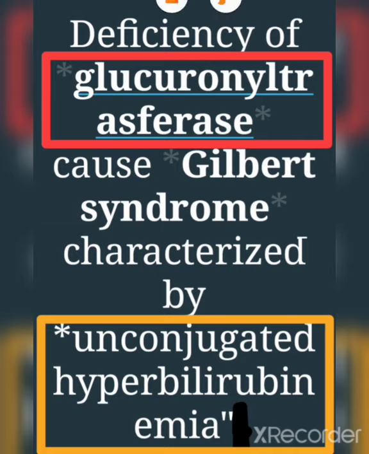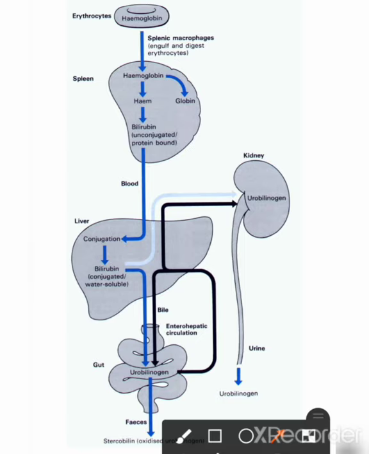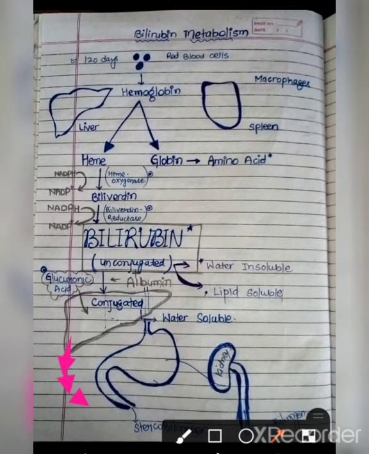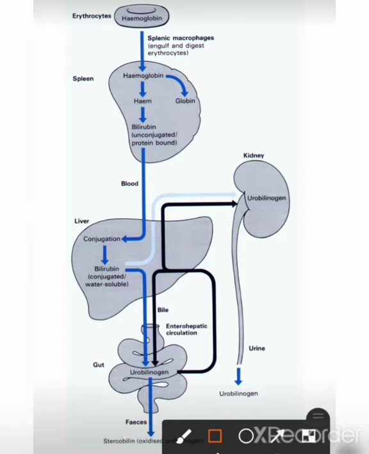Now we will discuss the excretion of conjugated bilirubin. Excretion of conjugated bilirubin into bile is mediated by a multispecific organic anion transporter that is located in the plasma membrane of biliary canaliculi. So the conjugated bilirubin, or bilirubin diglucuronide, will reach the duodenum through the bile. Then it will reach the large intestine.